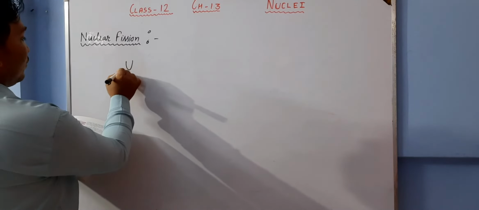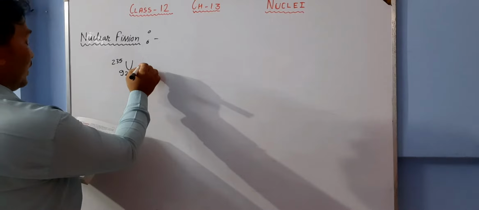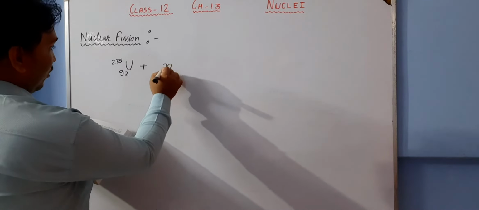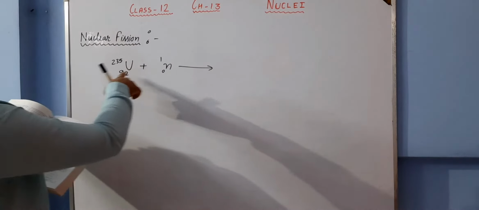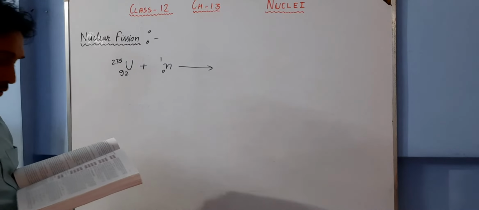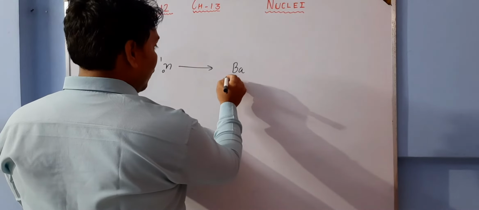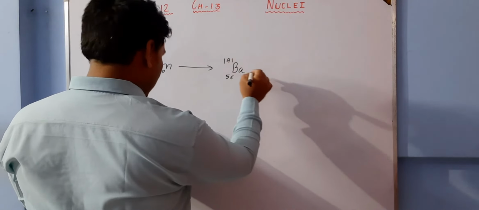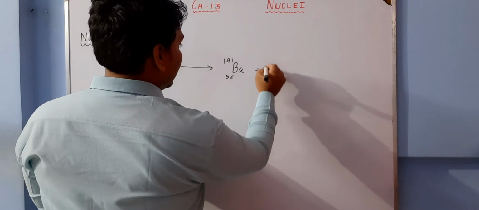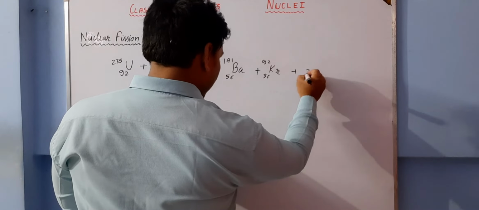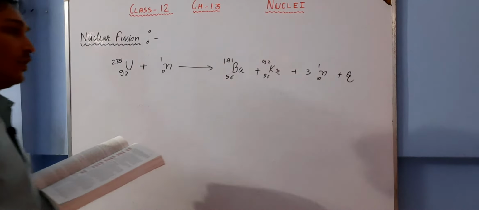If we talk about uranium, whose atomic number is 92 and mass number is 235, when a neutron is bombarded on it, when one neutron acts on the nucleus of uranium, it splits up into two lighter nuclei. One is barium, atomic number 56, mass number 141, plus krypton, atomic number 36, mass number 92, plus 3 neutrons, plus Q. What is Q? Q is the amount of energy which is being released.